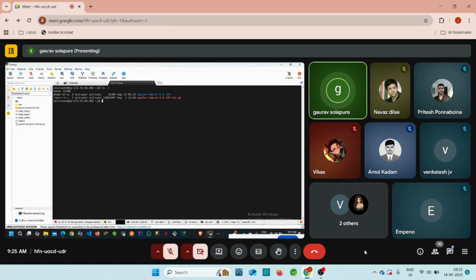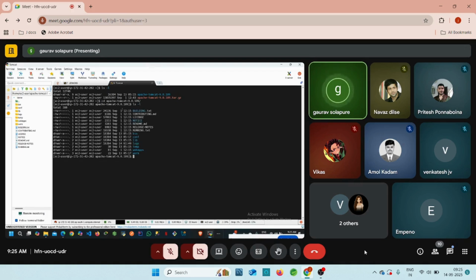So if you want to go inside this Apache Tomcat folder, just write cd. Cd means change directory, to jump into the Apache Tomcat directory, right? Just click enter. Now you can again write ls -l inside the Apache Tomcat folder.